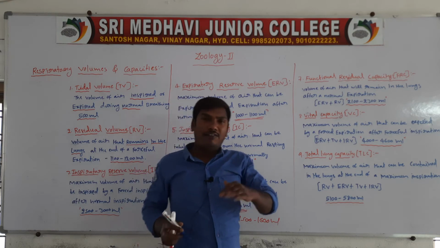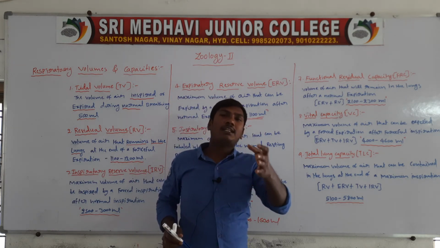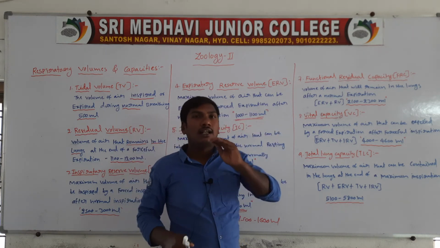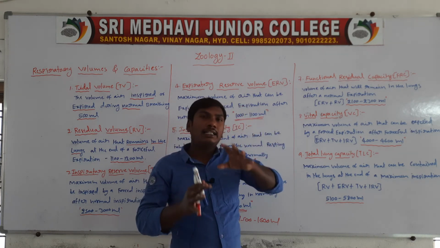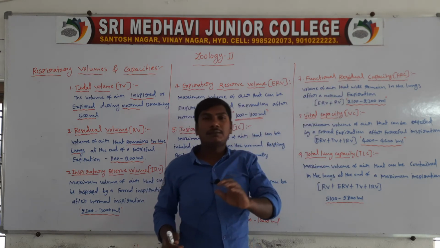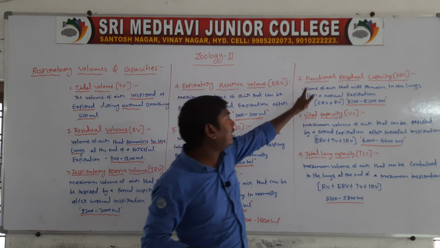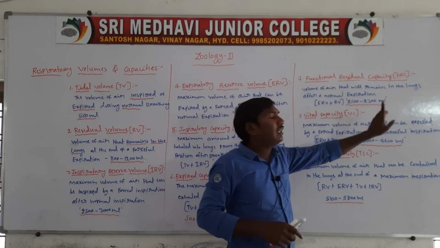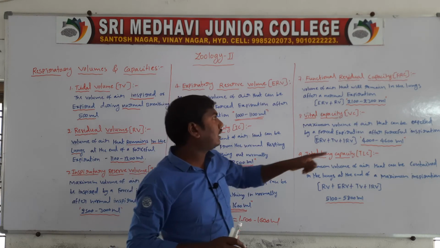After normal expiration, the air remaining in the lungs is called the functional residual capacity. The volume is 2100 to 2300 ml.